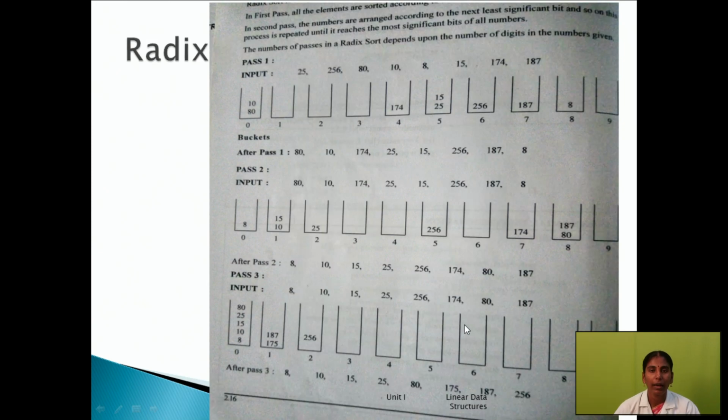So corresponding buckets are loaded. Finally we have to write from bottom to top. So 8, 10, 15, 25, 80, 175, 187, 256. So you have to write in order. So this is the final answer for radix bucket.